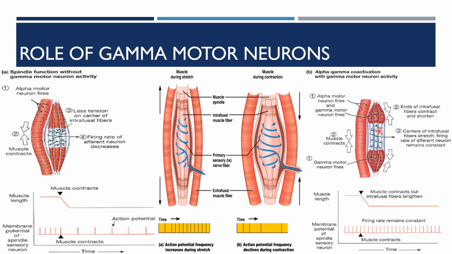So the firing rate of the afferent neurons remains constant, so the activity continues. So this is the role of the gamma motor neuron. Here you can see the firing rate, and without the gamma motor neuron you can see the rate of firing.